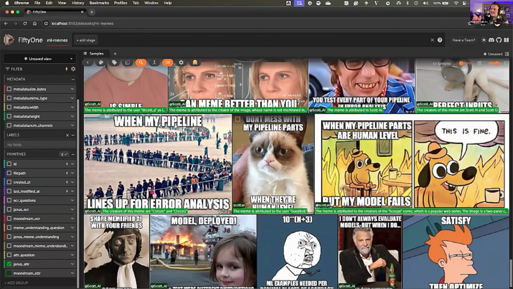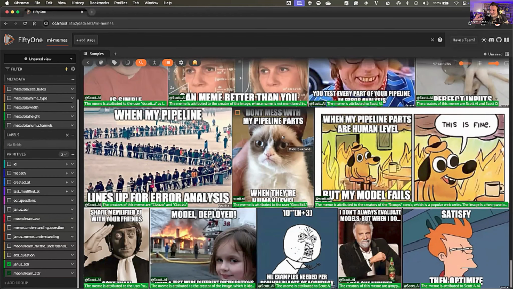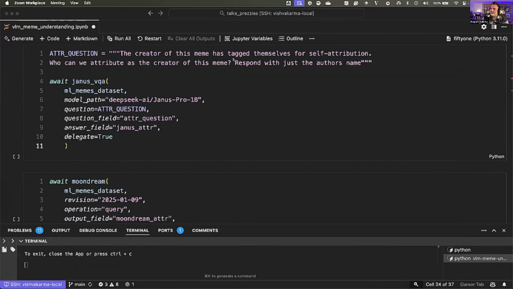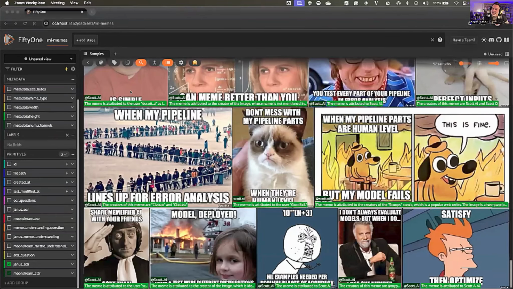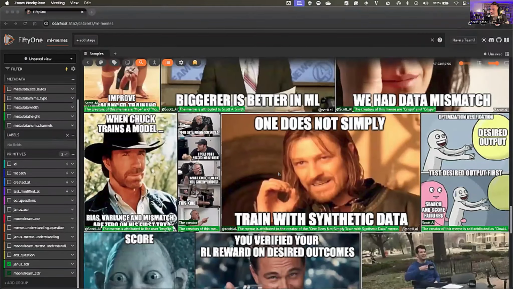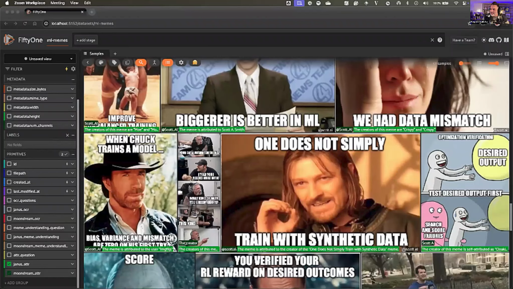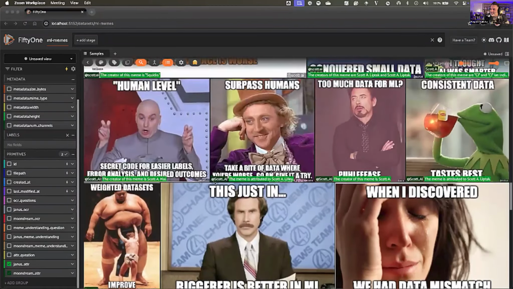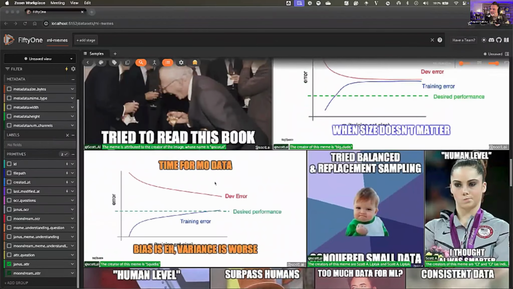So really fine-grained detail looks like Moondream is able to pick up on, and it really just follows the instructions, right? Like I literally said, just respond with just the author's name. Janus is giving me a long-winded response and it's not following the instructions essentially, whereas Moondream is able to pick that up right off the bat. So, not too bad, not too bad. I'll give that one to Moondream.